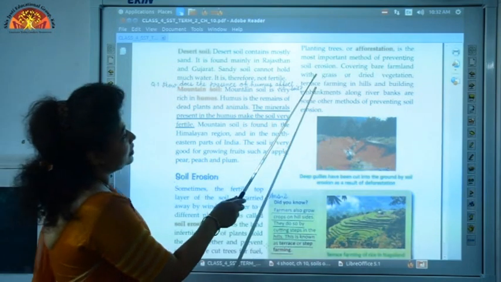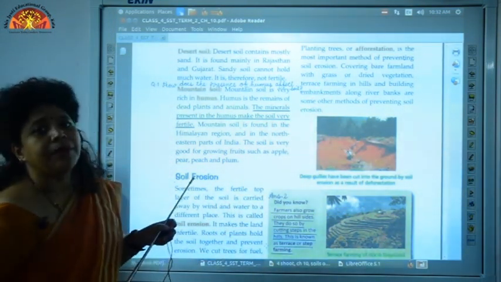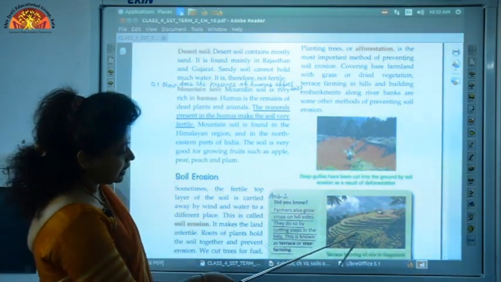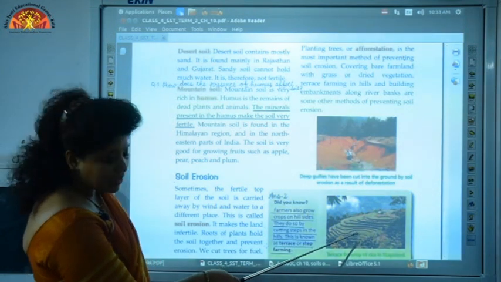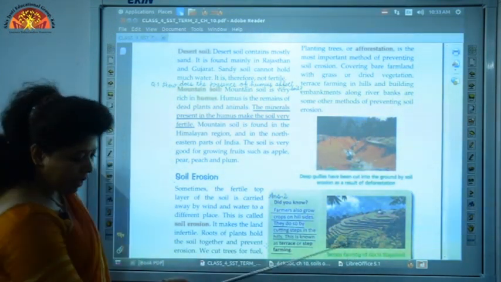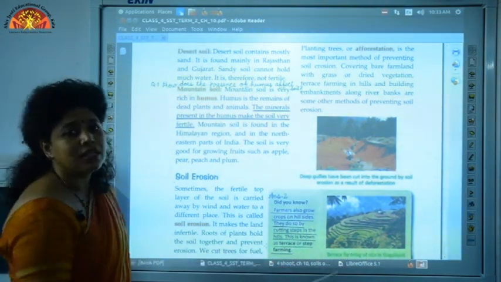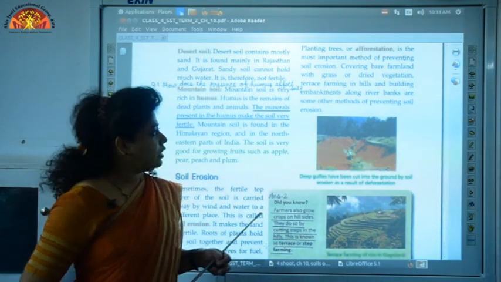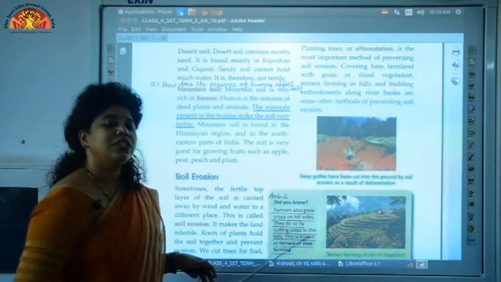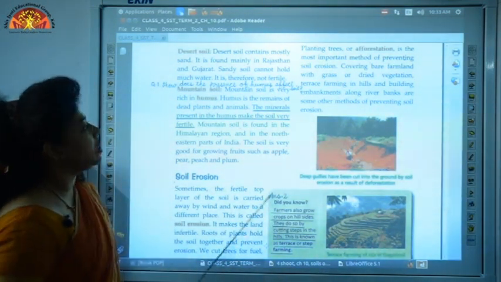The third method is terrace farming. What is terrace farming? Terrace farming is the method of growing plants on hillsides. Okay, we grow crops on hillsides by cutting steps on the hills. By cutting steps in the hills, we prevent soil erosion, and in these steps crops are grown. Okay, so these are the different methods of preventing soil erosion.